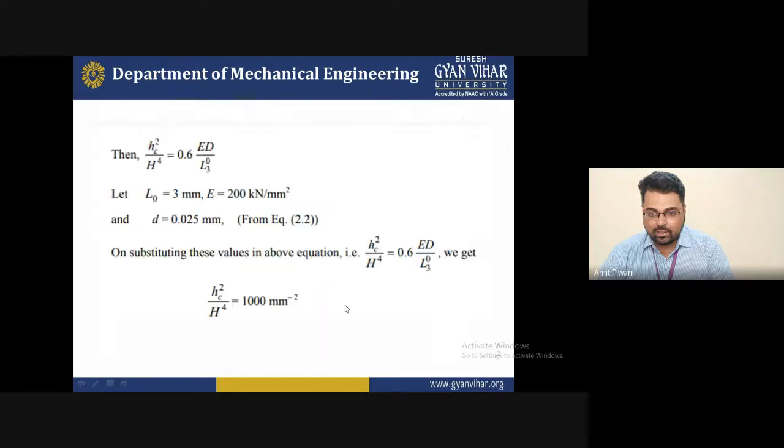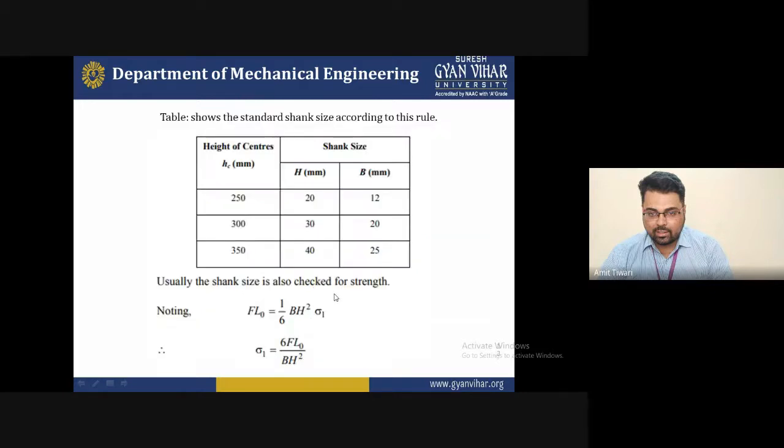You can put this for the rectangular section. It's a standard format. All the values are put in that particular nomenclature, and you can find out this value: Hc square upon H square is equal to 10 to the power minus 2. So basically these are some standard sizes and some standard shanks according to the rules.